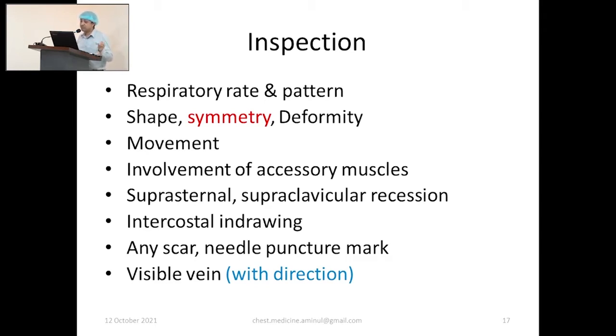An altered shape may be due to involvement of bone, muscle, or vertebra. But if these are excluded, and there is no congenital or acquired musculoskeletal or vertebral problem, the altered shape may be due to the underlying respiratory illness. Say in emphysema, the patient may develop a barrel-shaped chest. In post-TB fibrosis or pleural thickening, the patient may develop shoulder drooping. The anatomy may be changed, the shape of the chest may be changed. So shape, symmetry, deformity, these all are important.